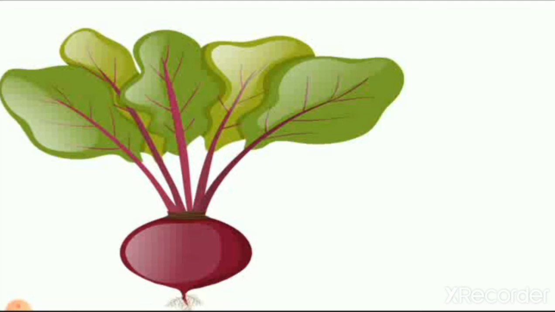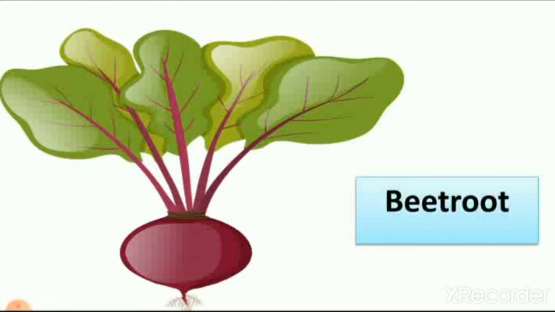Now which vegetable is it? It is a beetroot. You can see here beetroot. It is one of the vegetables which makes blood in our body.